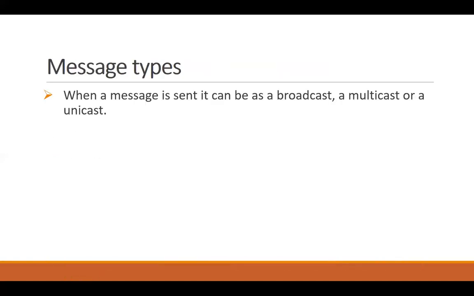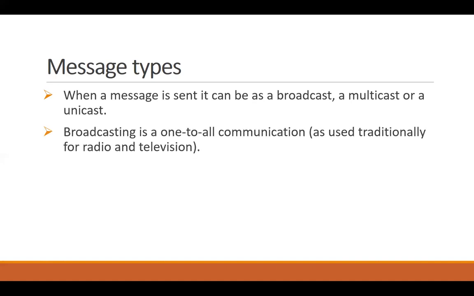Then we have the message type. Remember that a message can be either a broadcast, a multicast, or a unicast. Broadcasting is a type of message in which we are sending the message to all the participants of the network, all the nodes of a network. All the end systems are receiving that message. That's a broadcast. A radio transmission or a TV transmission is actually broadcasted because everyone that is having the receiver of that transmission can receive that. So broadcast means sending a message to everybody.